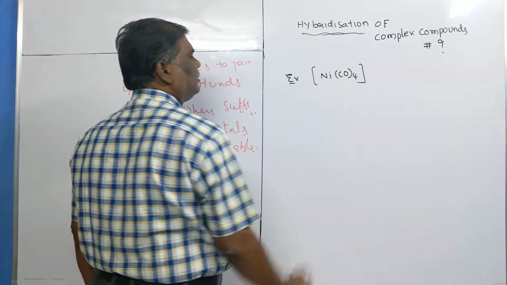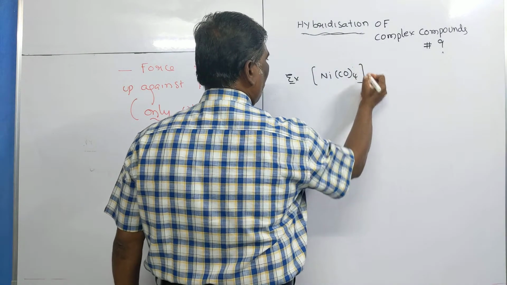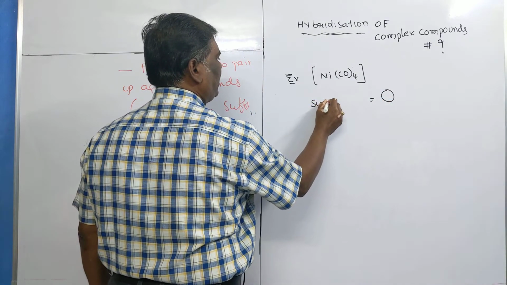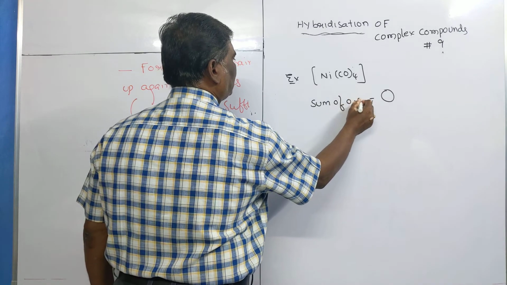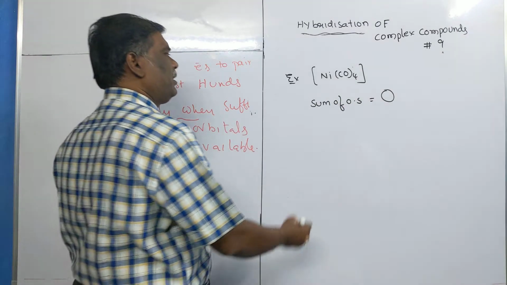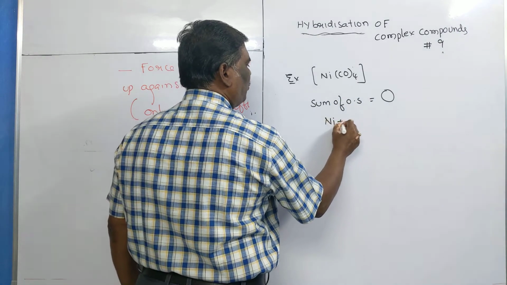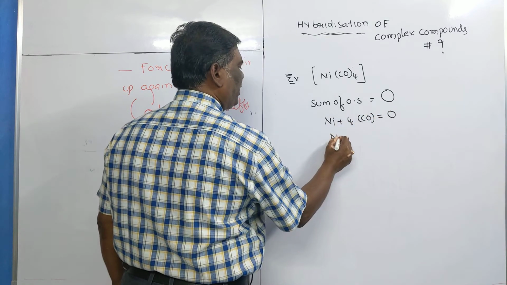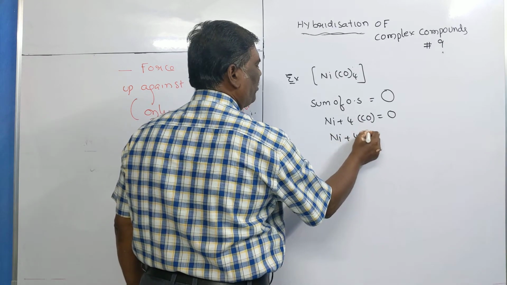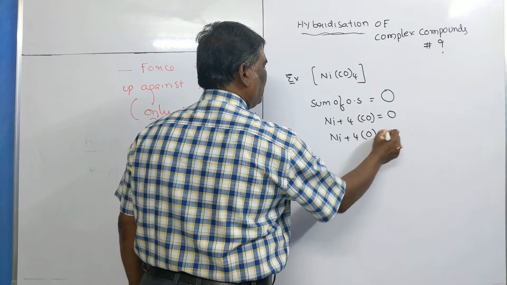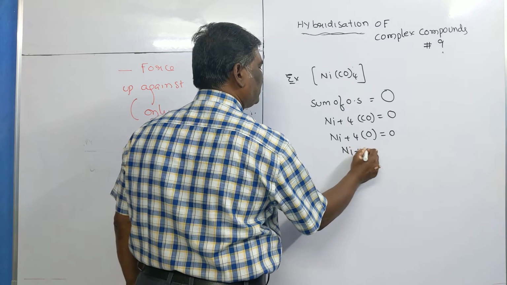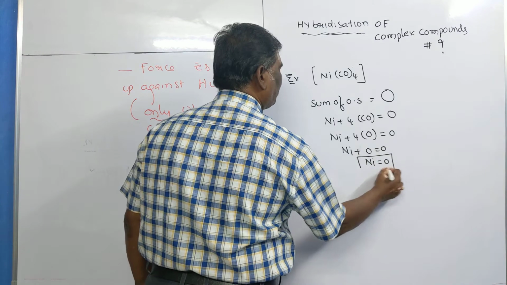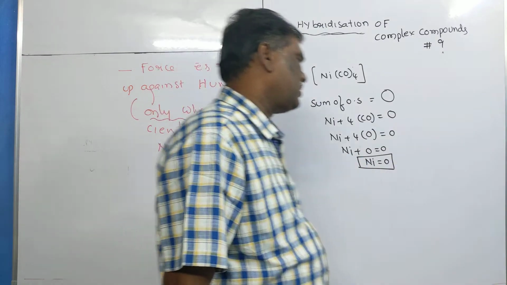It is clear, this is a neutral molecule. For a neutral molecule, the sum of oxidation states is equal to 0. Nickel plus 4 carbon monoxide molecules equal to 0. Carbon monoxide is a neutral molecule, that's why the oxidation state of nickel is 0. Clear? This is the first step.